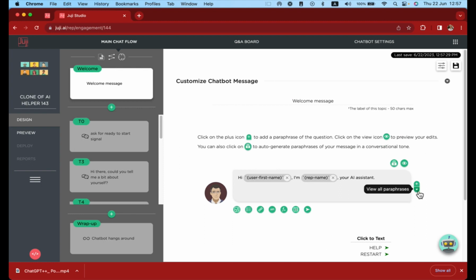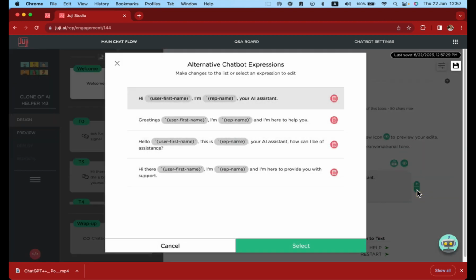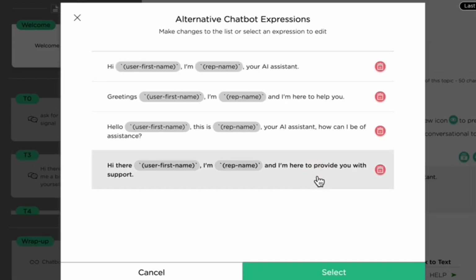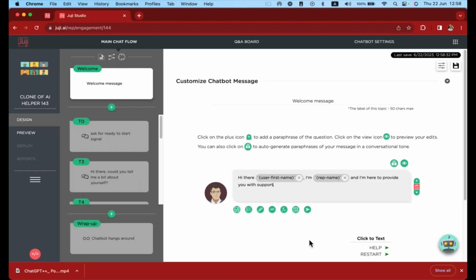Now click View All Paraphrases. You can now see the original dialogue plus the others you generated and chose. Now highlight the one you like by clicking it and then click Select. This will now be the default dialogue. You can now see your updated welcome message.